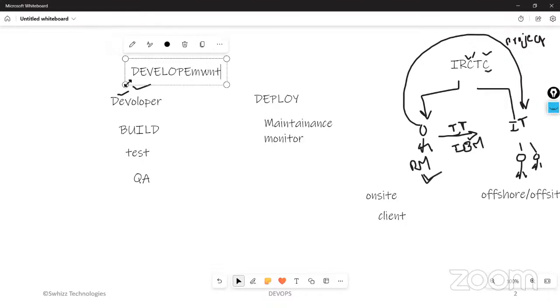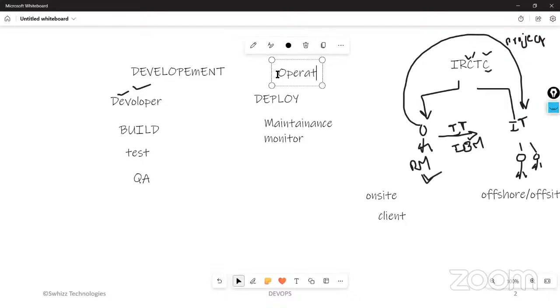And this other team, we are going to call it the operations team.